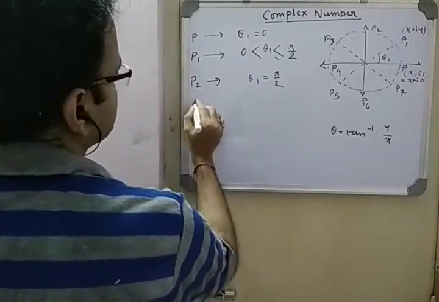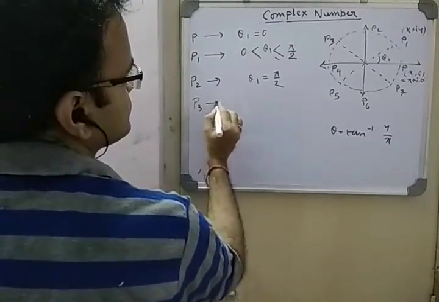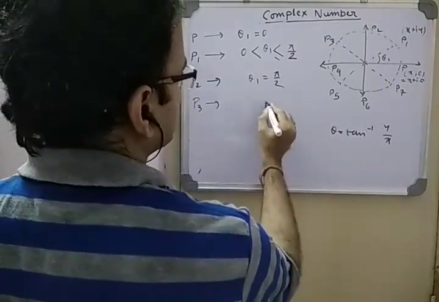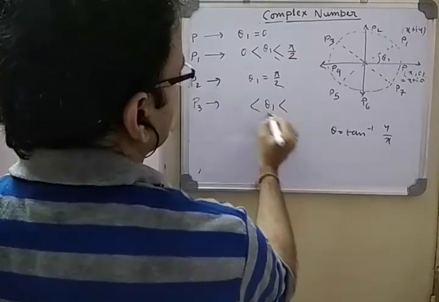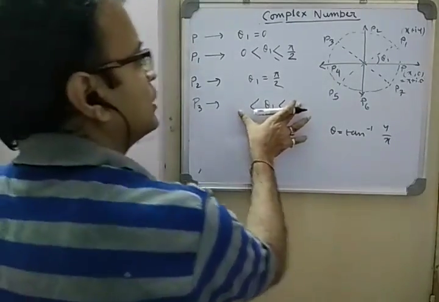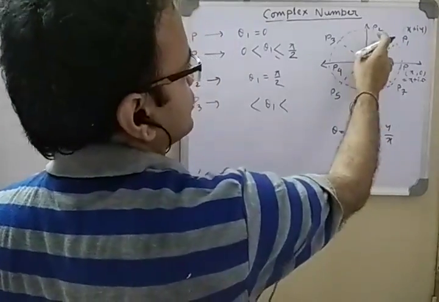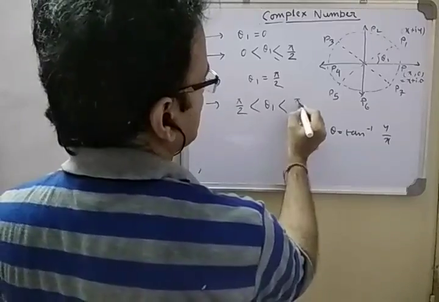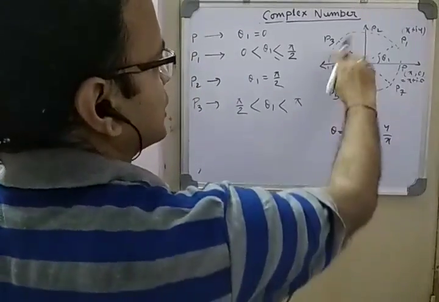P3, this is more than 90 degrees. Okay, so what was the range? Pi here minus pi here, so it is pi to pi by 2. So here I will write the smaller one, pi by 2, and here the greater one, pi. So pi to pi by 2.